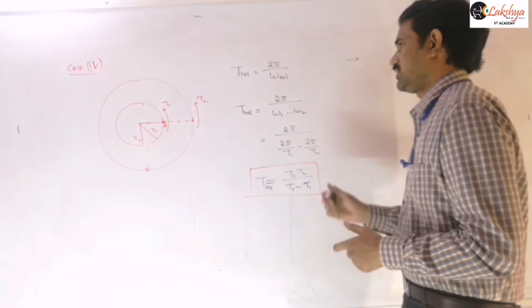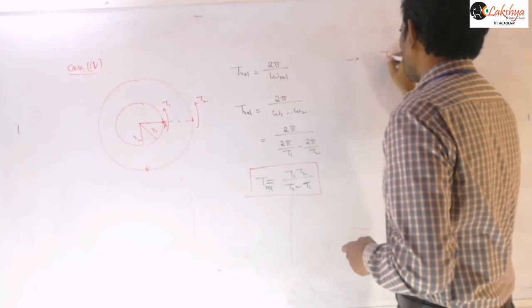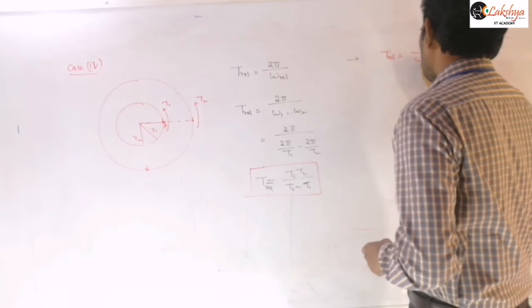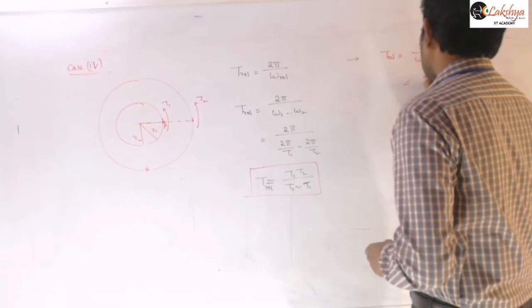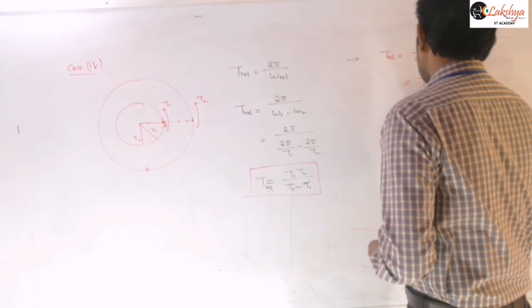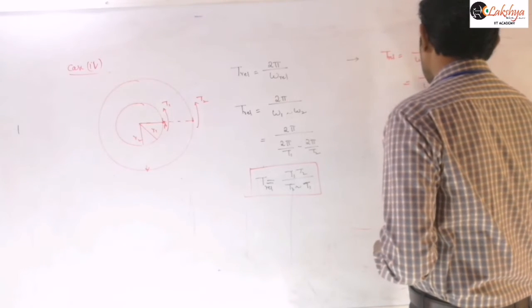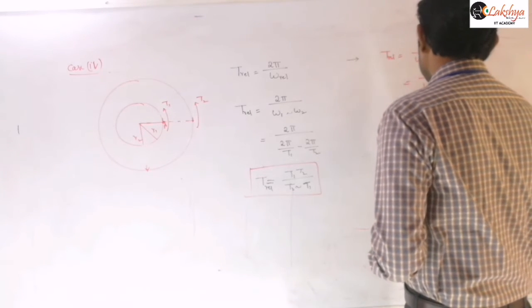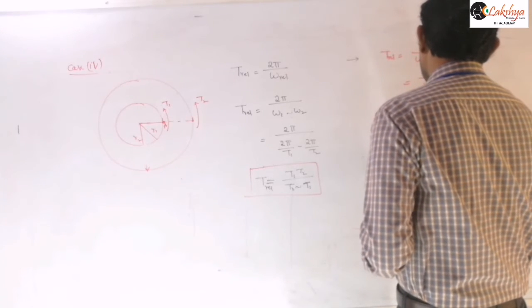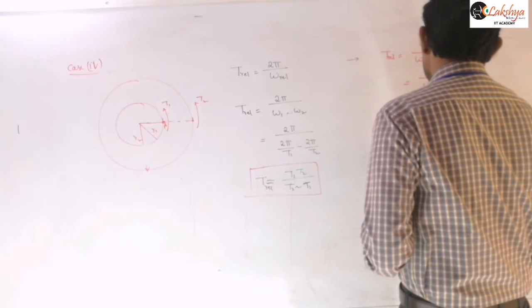So that relative time period is given by T relative equal to 2 pi by omega relative. Now this omega relative we need to write as omega 1 plus omega 2, which you can express as 2 pi by t1 plus 2 pi by t2.